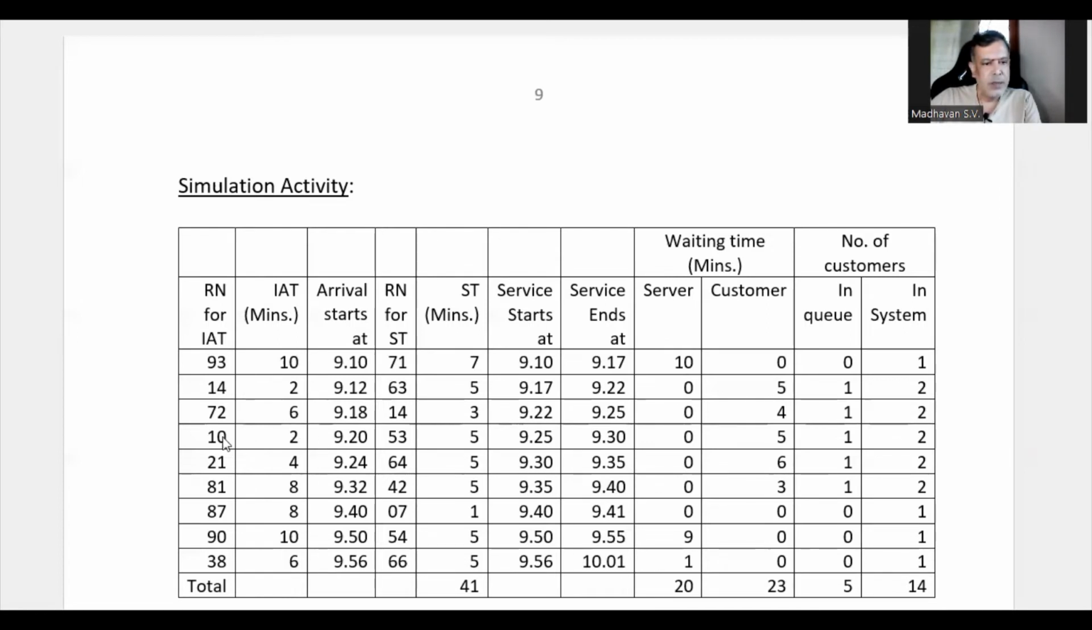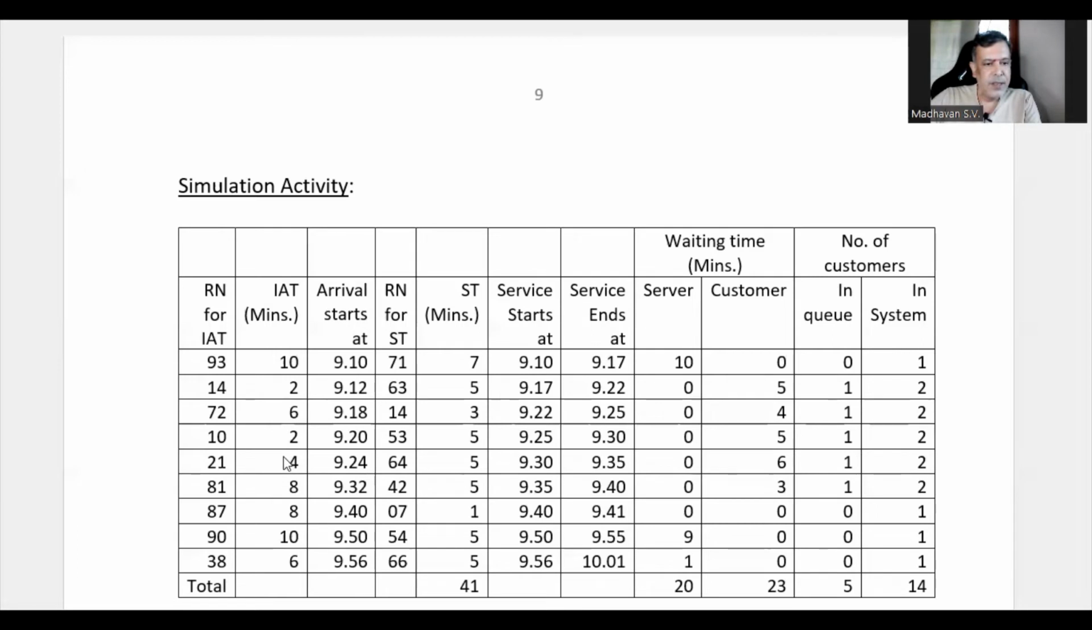So here the next arrival is happening after 2 minutes. That means 9:18 plus 2 is 9:20. Whereas the previous service is ending at 9:25 only. That means the new customer can get service only at 9:25, and that is going to take 5 minutes. That means it is ending at 9:30. There is no server waiting time. Whereas the customer is waiting for 5 minutes, because between 9:20 and 9:25, the gap is nothing but the waiting time. Since that customer is waiting, you consider one person in the queue, and the other person who is getting service, so you consider 2 customers to be in the system.